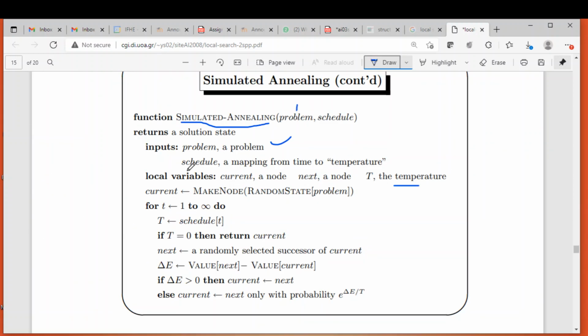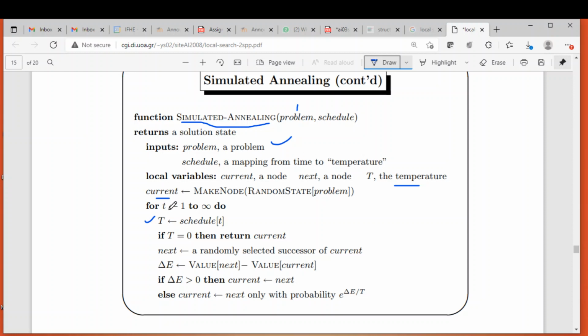Okay, so this is the algorithm. Initially, current is equal to make node of random state of the problem. So we are creating the initial state, randomly creating some state. For t equal to 1 to infinity do. Here t is nothing but time, and from this time we are calculating capital T equal to schedule of t. The schedule of t is something which maps time to temperature.